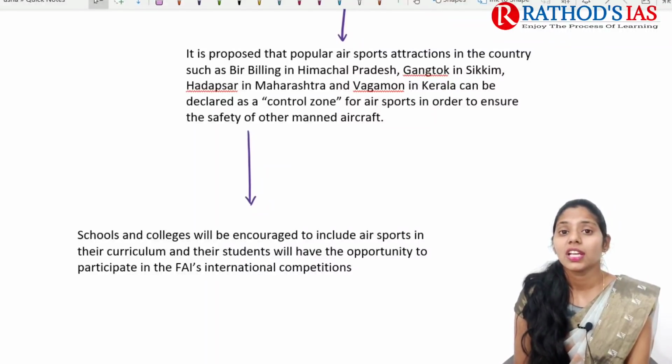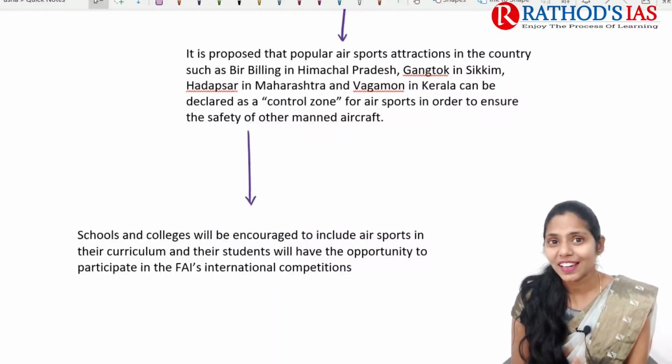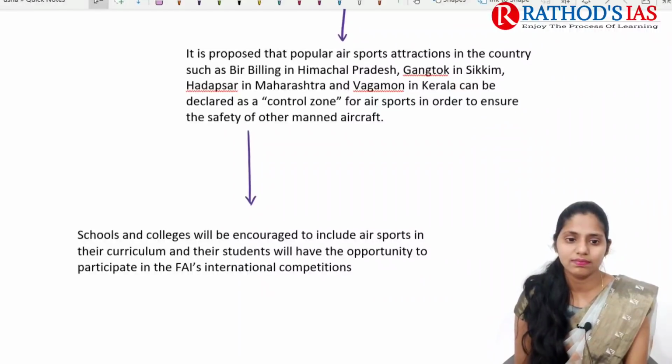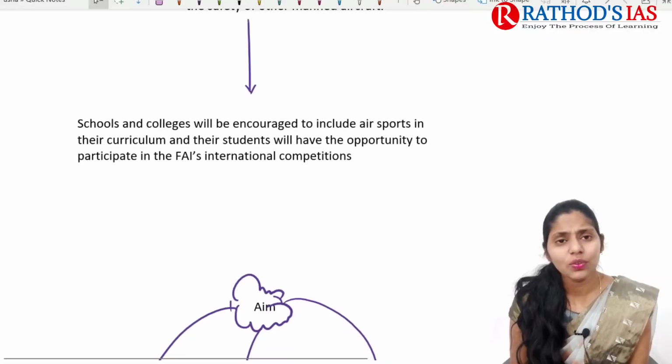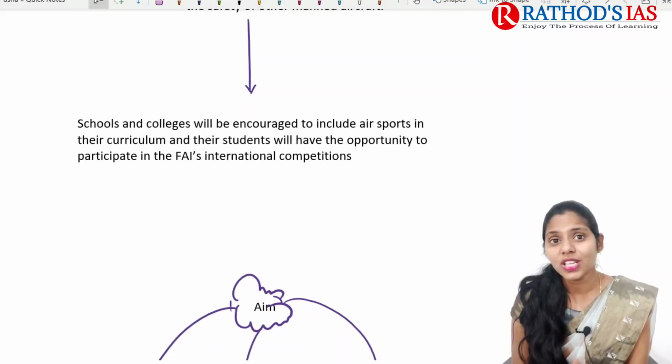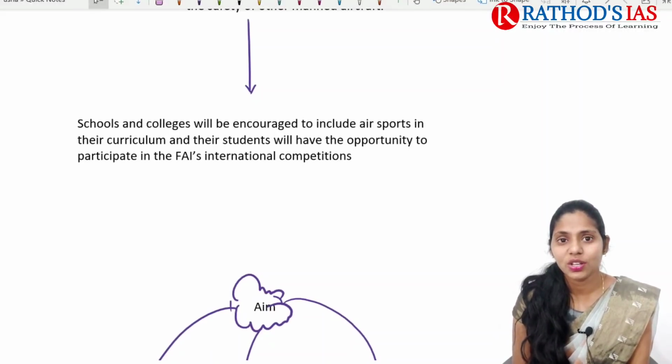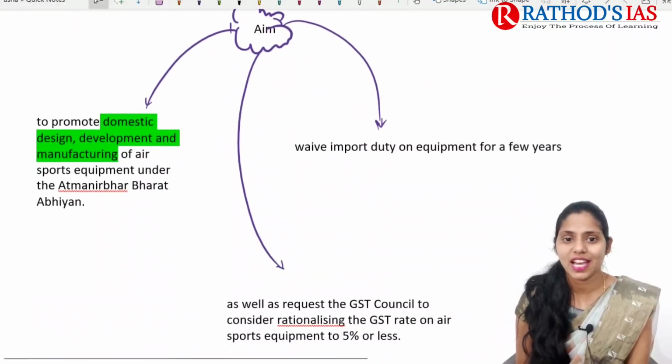This draft also proposes that popular air sport attractions in the country, such as Bir Billing in Himachal Pradesh, Gangtok in Sikkim, Hadapsar in Maharashtra, and Vagamon in Kerala, be declared as control zones. And this policy also focuses on schools and colleges, which will be encouraged to include air sports in their curriculum, so that it provides an opportunity to participate in the FAI's international competitions as well.